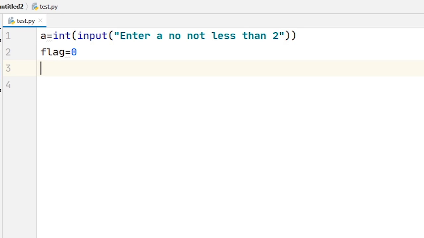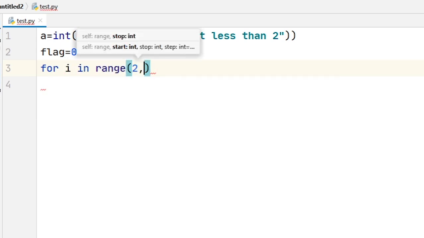Now what is a prime number? A number that has only two factors, 1 and the number itself. That means a number which is divisible only by 1 and the number itself is called a prime number. So what we have to do is start a for loop, for i in range, starting our loop from 2 to a.